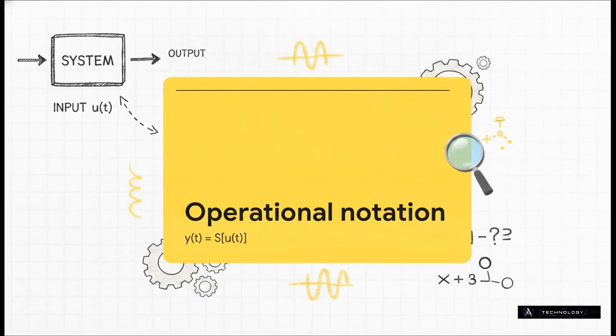And this brilliantly illustrates the operational notation, Y of t equals S, bracket, U of t, bracket. Honestly, this mathematical equation is basically just a simple sentence stating the output is the direct result of the system acting on the input. That's it. It takes our conceptual diagram and turns it into an active algebraic relationship. This is what actually allows us to compute system states and then smoothly integrate this specific module into much broader control algorithms down the line.